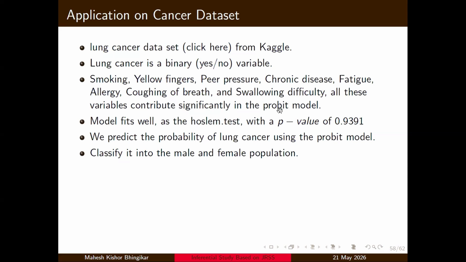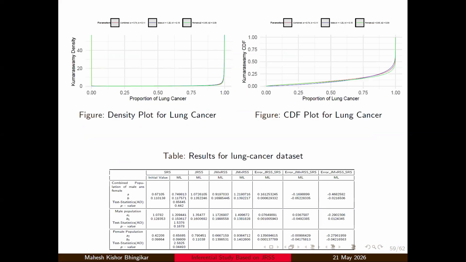probit models. We have applied the probit models, and we have predicted the probability of lung cancer, and we have fitted the Kumaraswamy distribution on that. Based on the Hosmer-Lemeshow test, it has been shown that the model is fitting well. We have divided the data into two parts, male and female, because our idea is that we should apply the joint rank set sampling. We applied the Kumaraswamy distribution for the combined as well as male-female data, and it has fitted well.